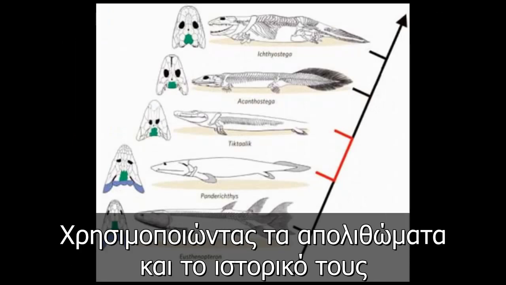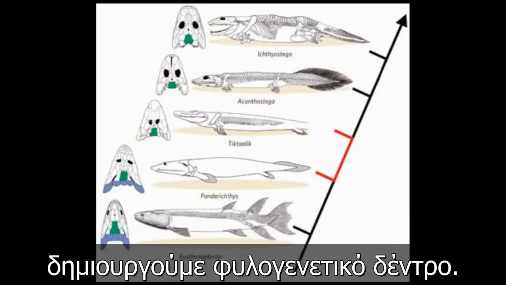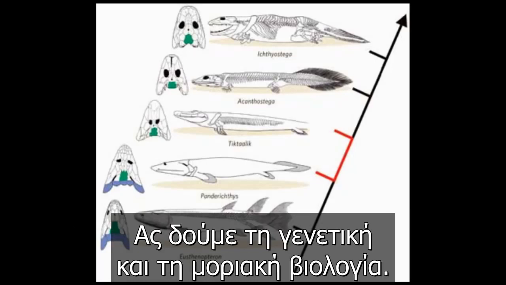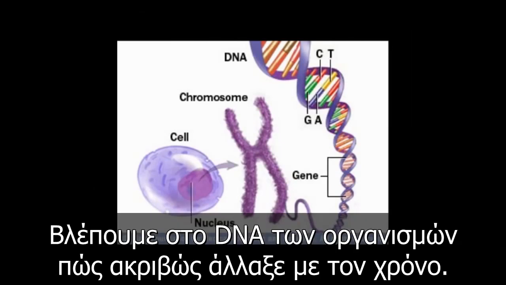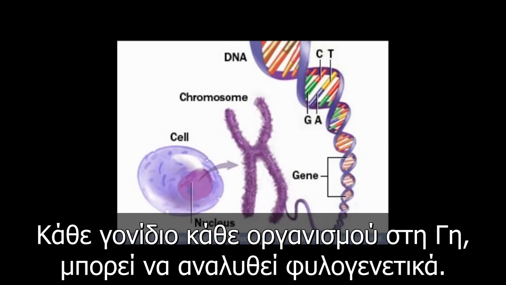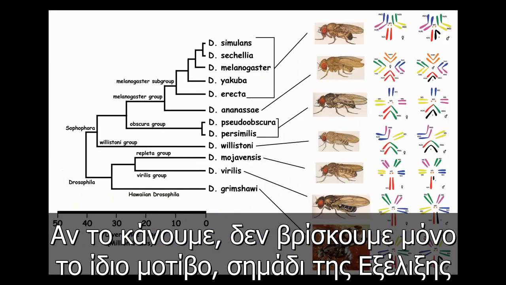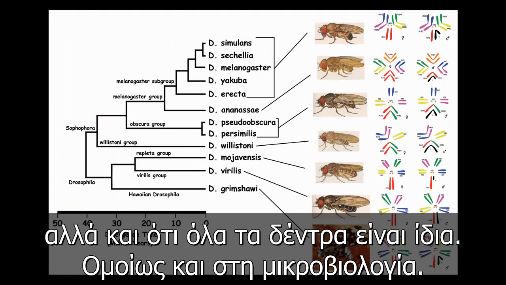And, once again, using these fossils and the fossil record as a whole, we can construct a phylogenetic tree. Let's take a quick look at genetics and molecular biology. Can we construct phylogenetic trees from these fields? And the answer is a resounding yes. From genetics alone, we can look at organisms' DNA and see precisely how it has changed over time. Every gene of every organism on Earth can be analyzed and assessed for phylogeny. When we do this, we find not only the same tree pattern fingerprint of evolution, but that all of those trees are the same.